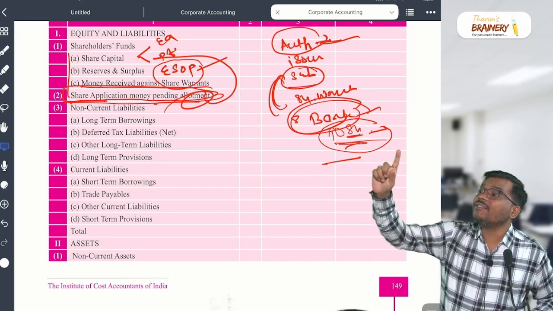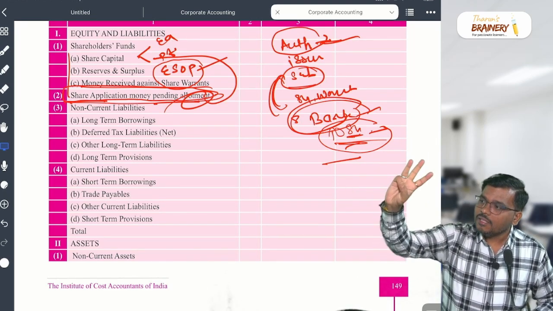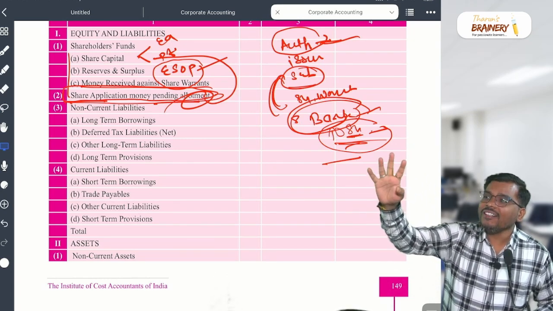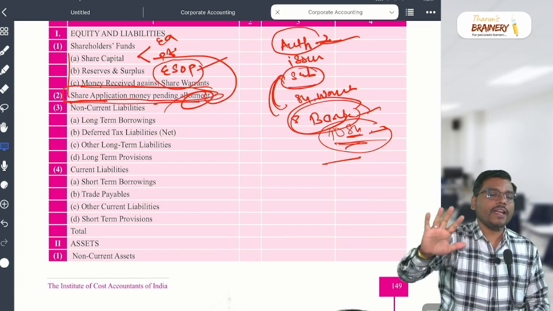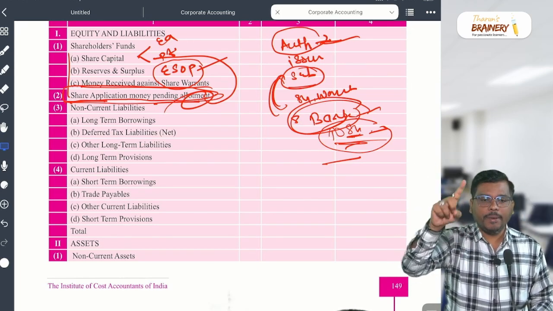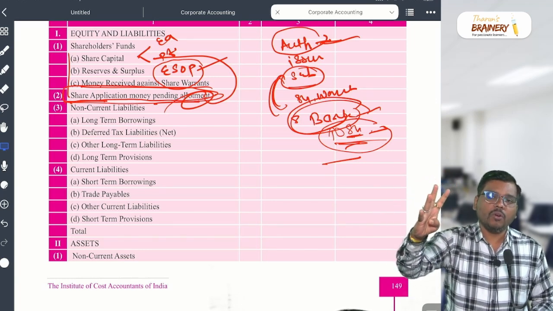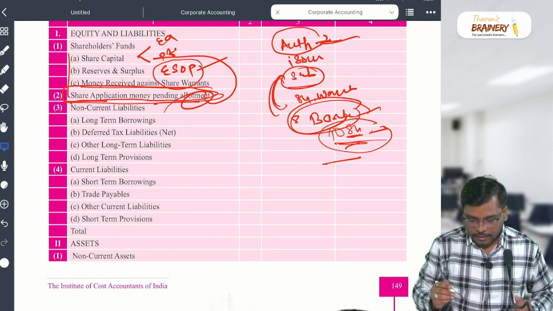5 items. Which are the 5 items? Number 1, debentures, bonds, public deposit, term loan, other loans and advances. Loud and clear, how many items will come? 5 items will come. Is it clear?